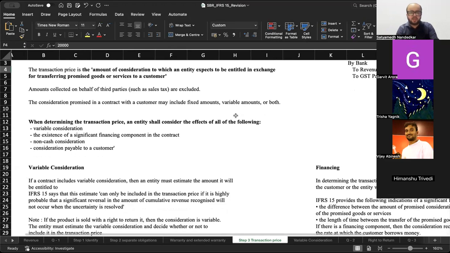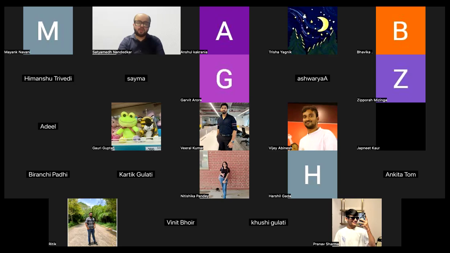Now, apart from that, whenever you are determining the transaction price, there are 4 points that you need to keep in mind. What are these 4 points? Actually, there are more. अपने syllabus में 4 है. There is A, variable consideration. There is B, significant financing component. Then there is non-cash consideration, and you have consideration payable to customer. Now, what is variable consideration? Variable consideration is something that will change over a period of time, something that is not fixed at this point in time, but an additional amount might be paid to you when certain conditions are fulfilled.